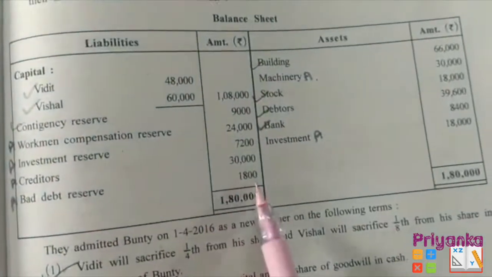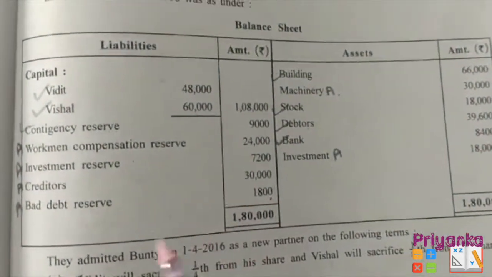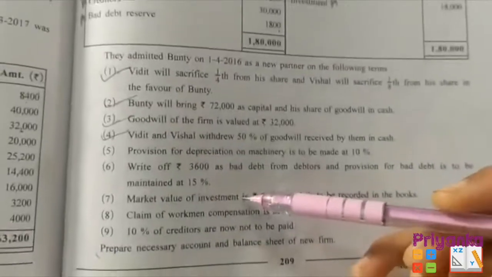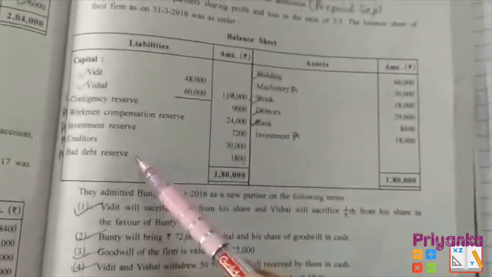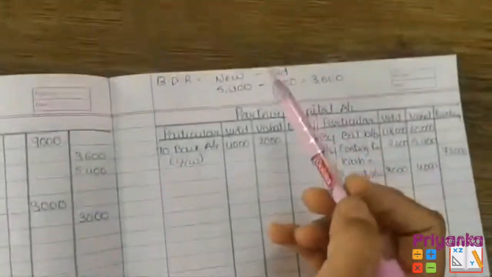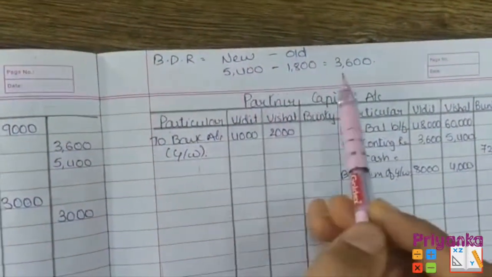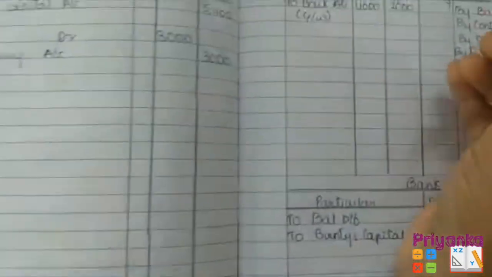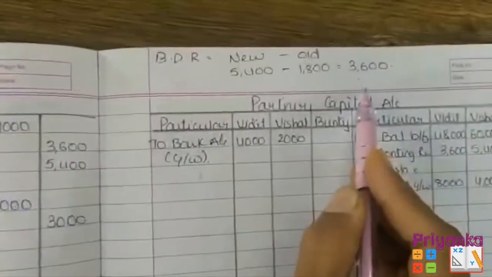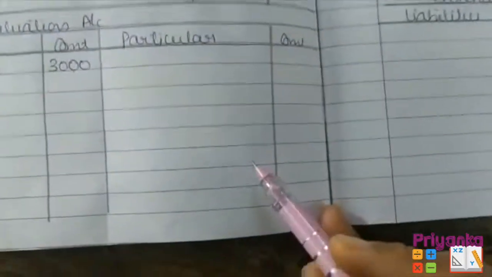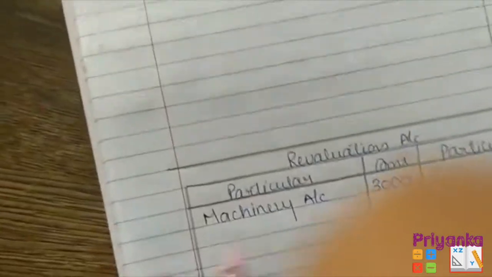Now in the question the bad debt reserve is also given 1,800. Now remember when it is given like that, in the adjustment also given, even in your old balance sheet you have to put like this, bad debt reserve is equal to new minus old. If you get the positive answer, this will be moved in the debit side only, but if you get the negative answer, that time you have to move at your credit side. That I will explain you as the question will come.